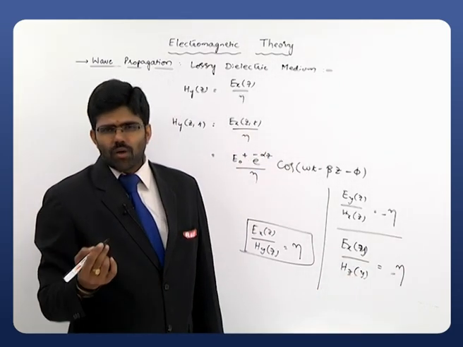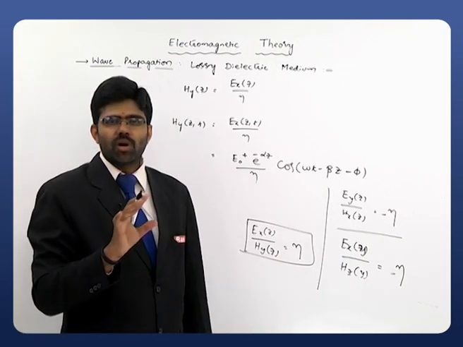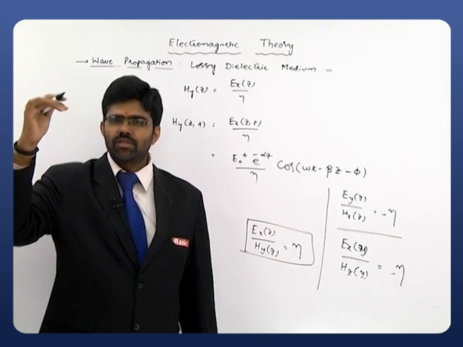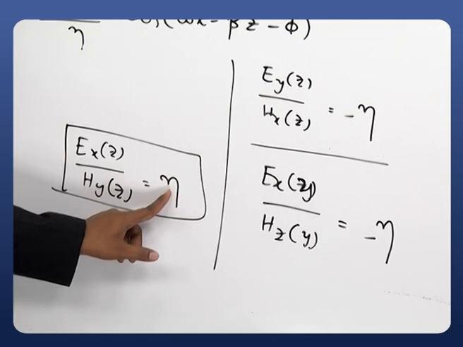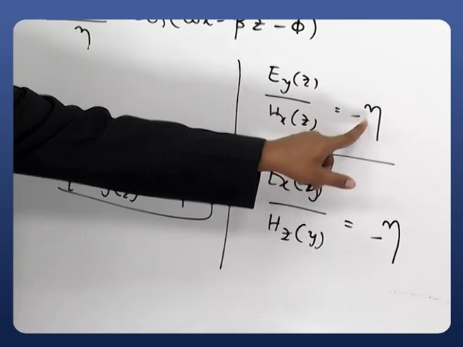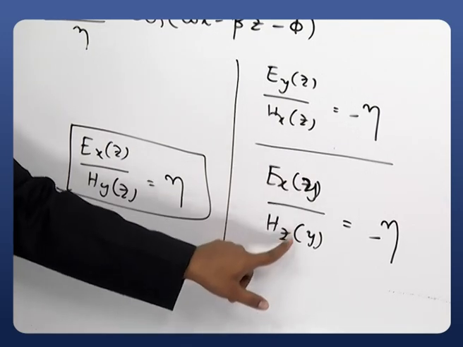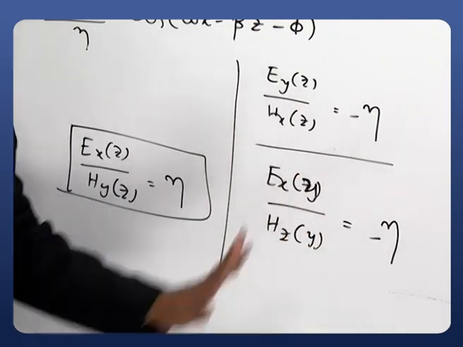Then you may have a doubt: when do I add the negative sign, and when do I take the positive sign? Simply follow the cyclic rule: x to y positive, y to z positive, z to x positive, and y to x negative. If it is z to x it is positive, but here it is x to z, that's why it is negative.